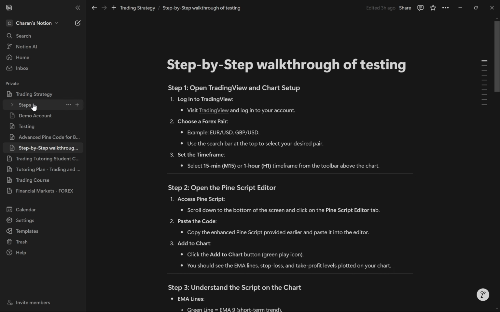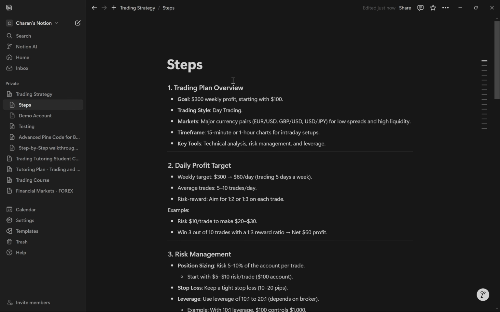The first thing is, I want to start off with $100 every week and convert that into $300, so I want a $200 profit. That is 200%. I want to do day trading, and the major currency pairs I trade are EUR/USD, GBP/USD and USD/JPY.